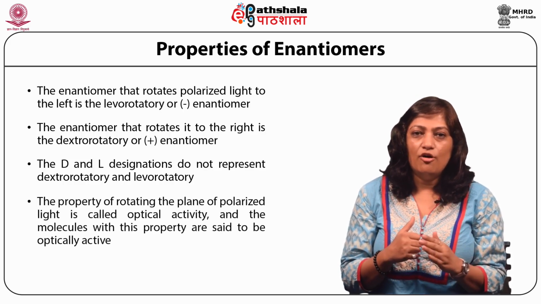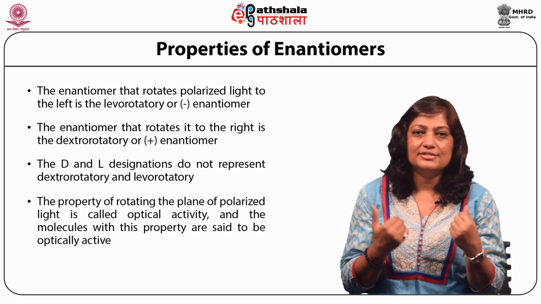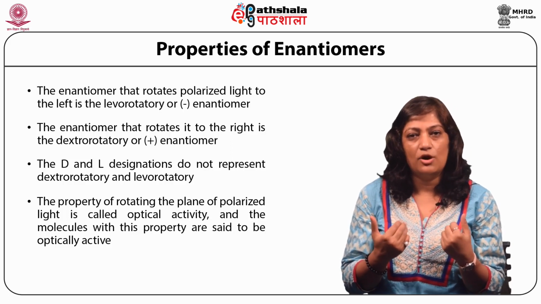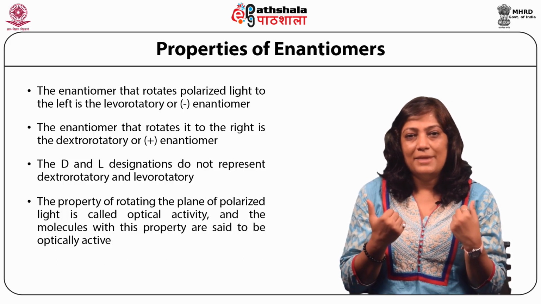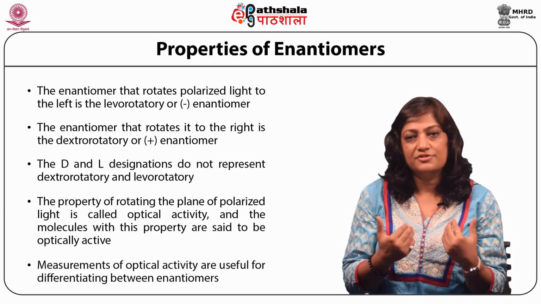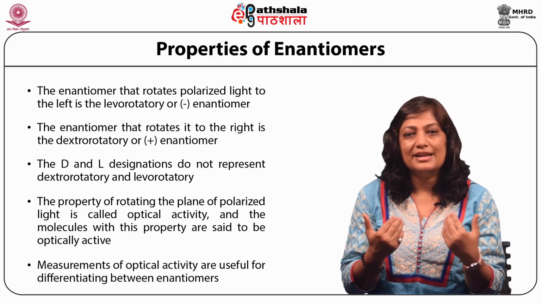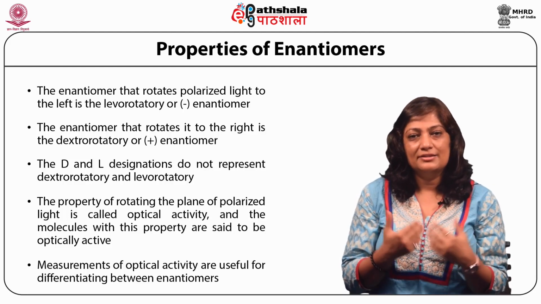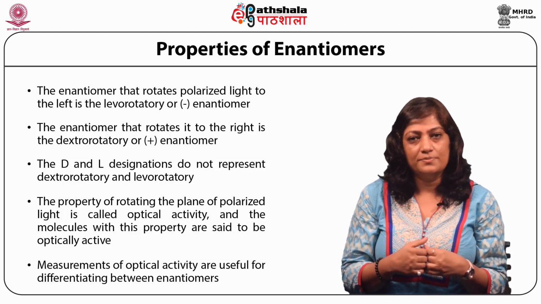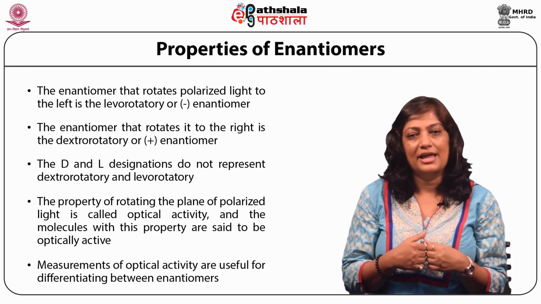The property of rotating the plane of polarized light is called optical activity, and the molecules with this property are said to be optically active. Measurements of optical activity are useful for differentiating between enantiomers, and as we have seen previously, we use an instrument called a polarimeter to measure the optical activity of these optically active compounds.